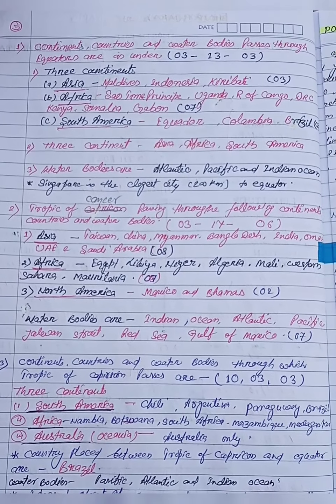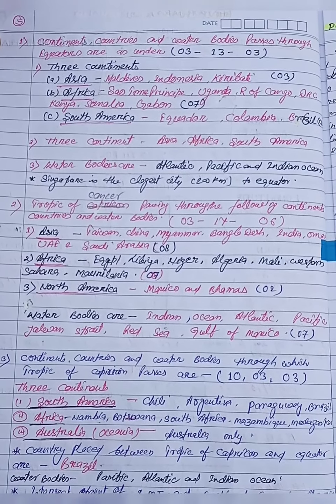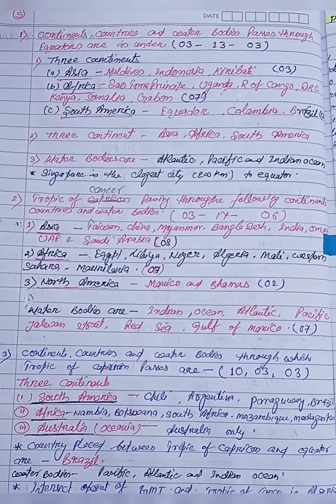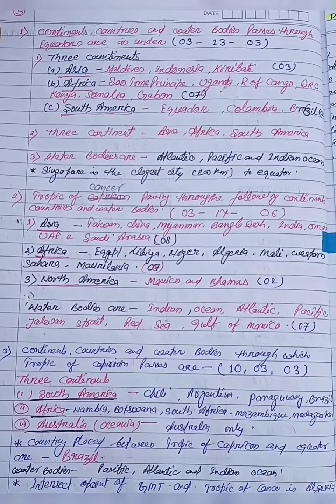Now the three continents are Asia, Africa and South America, and the water bodies through which the equator passes are the Atlantic Ocean, Pacific Ocean and Indian Ocean.